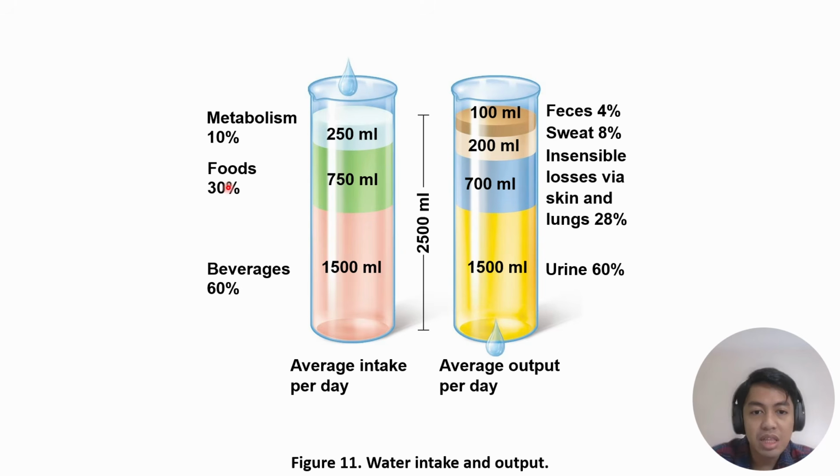So from the intake, most of the intake is driven by the thirst mechanism in order for us to seek more water. And the output of the water is mostly controlled by the formation of urine.